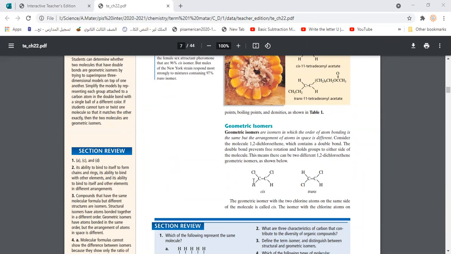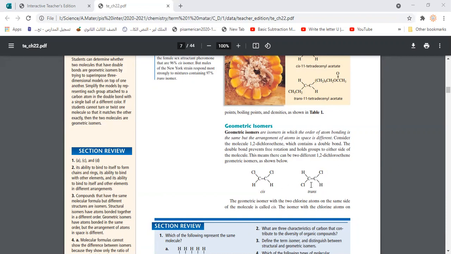For example, here both have the same number of atoms, C2H2Cl2, and they can be found in two different arrangements. They could be 1,2 dichloroethane, or here also 1,2 dichloroethane.